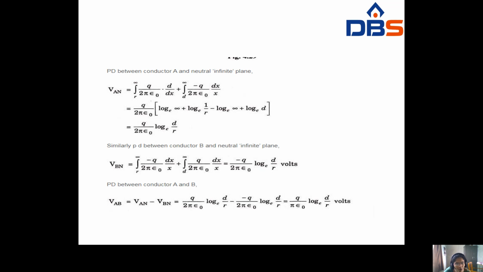From these two terms you have to take common q by 2 pi epsilon naught. So this becomes, dx by x means log x, log infinity minus log r. Here, minus q, so minus comes outside, and it becomes log_e infinity minus log d. So minus will be multiplied by minus.